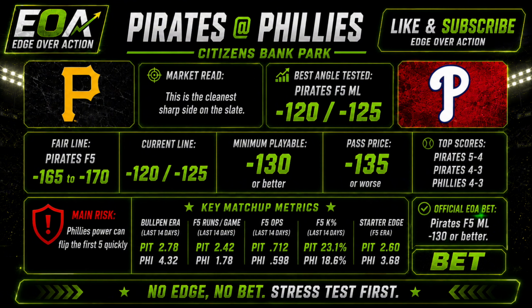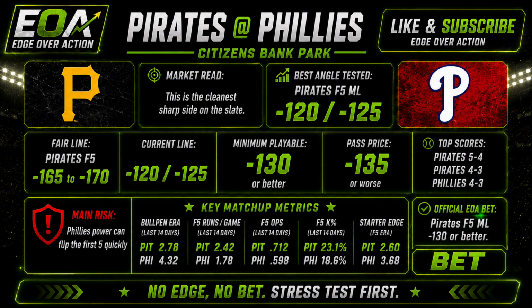All right, next game, Pirates at Phillies. The market read: this is the cleanest sharp side on the slate. The public is more comfortable with Philadelphia, but the better money indicators point towards Pittsburgh. The Pirates have both the starter edge and the better market value profile.